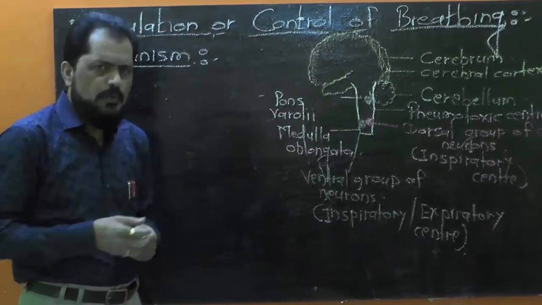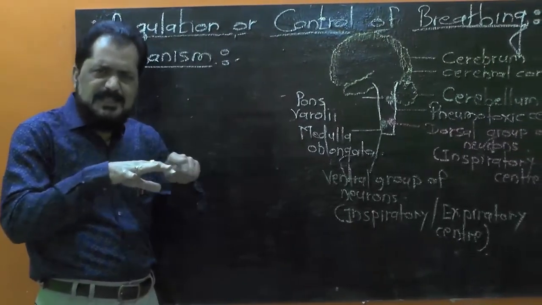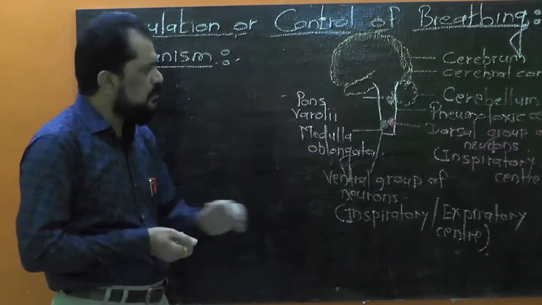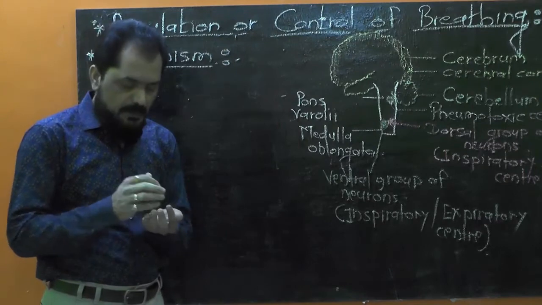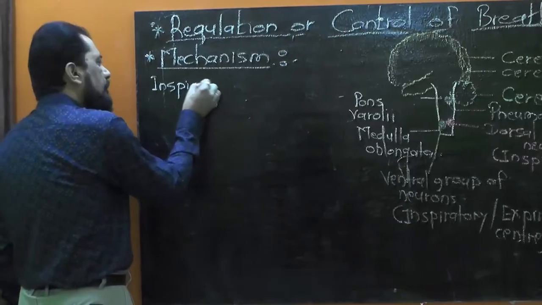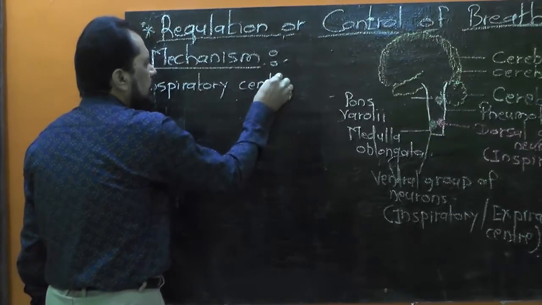I repeatedly told you the normal act, quiet act, steady breathing is controlled by these two centers. Okay? Now, initially, inspiratory center, look at the diagram.